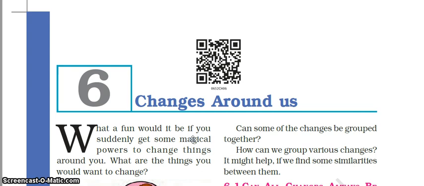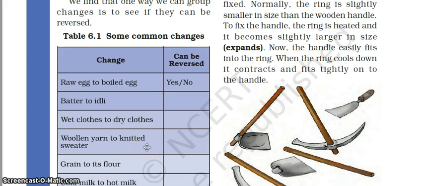We were discussing the chapter Changes Around Us. This is the second part of the chapter. In the previous part, we have studied the different types of changes that are occurring around us, and by a few activities, we have found that the changes can be grouped as reversible and irreversible. In the previous turn, I told you to complete this activity or the table.